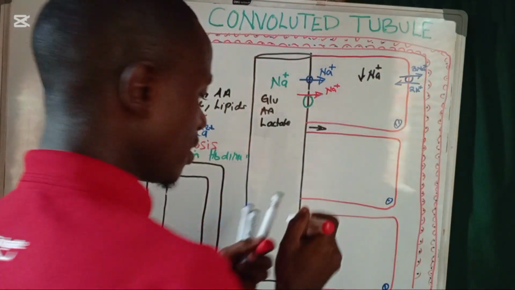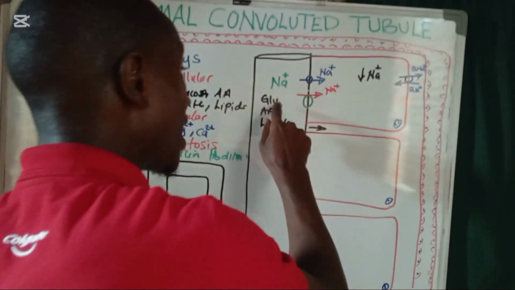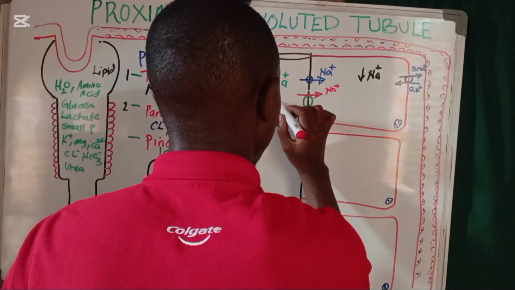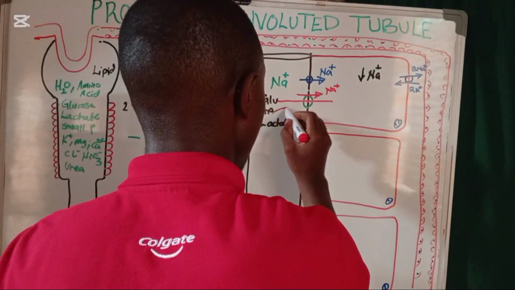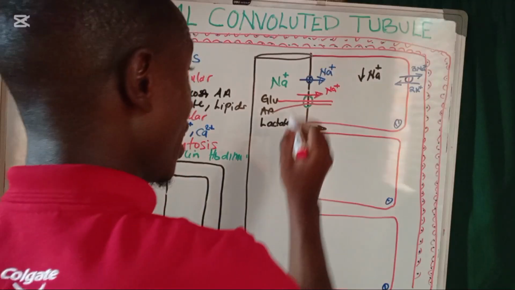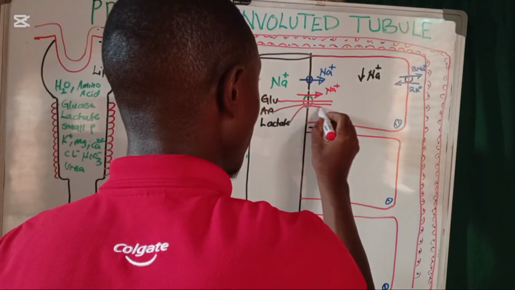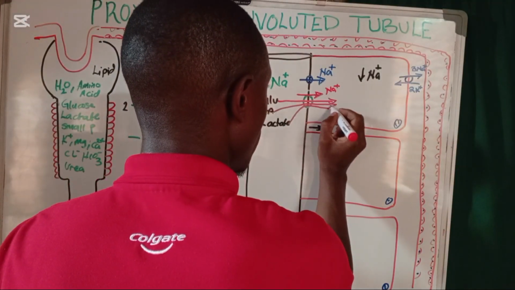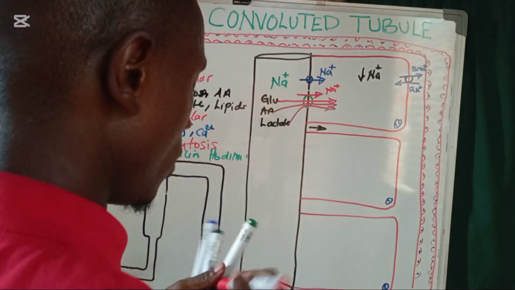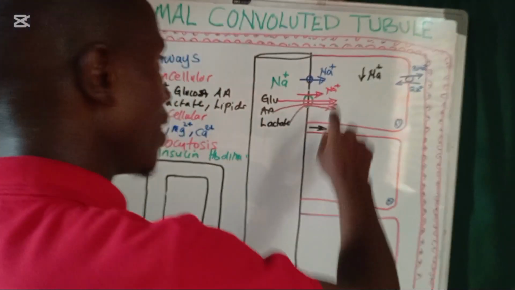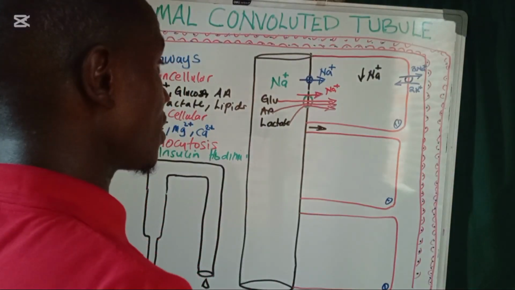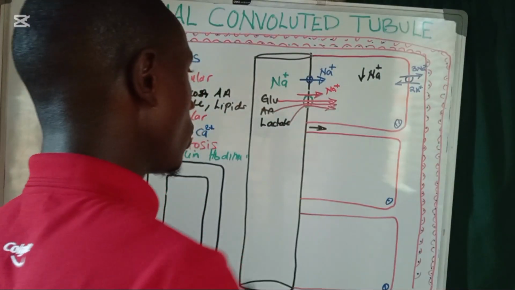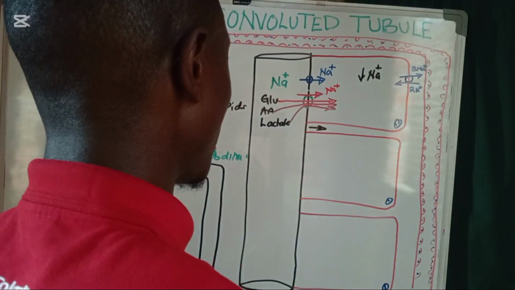what happens? Sodium is very important. It pulls glucose to enter through this channel. It also allows the amino acids to pass through, and it can also pull in the lactate, or the lactic acid. So we see sodium is pulling glucose, pulling amino acids, and at the same time pulling lactate or lactic acid.